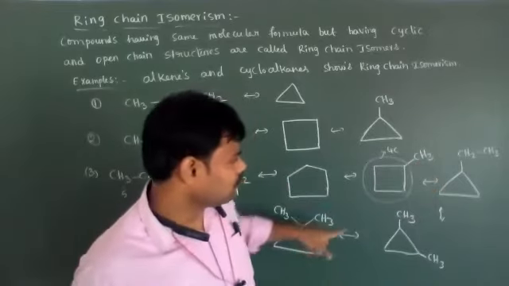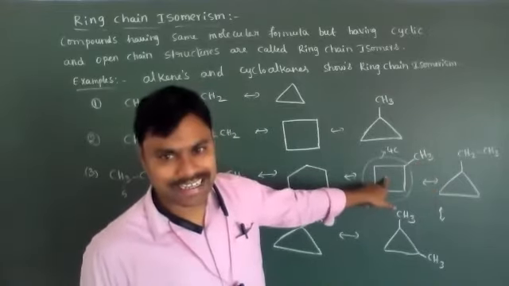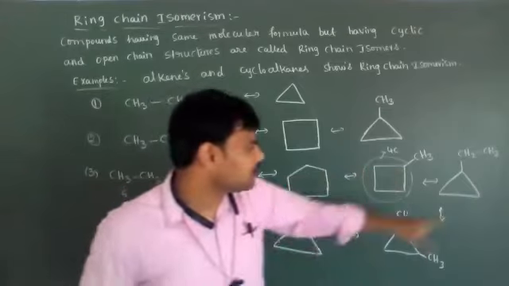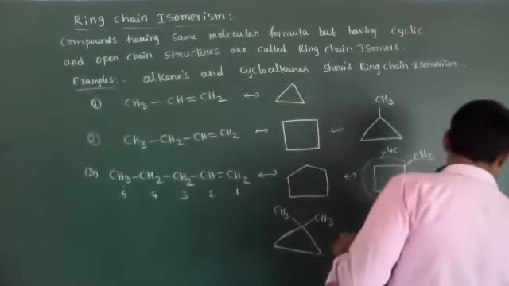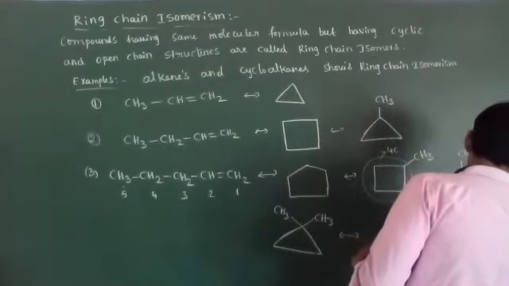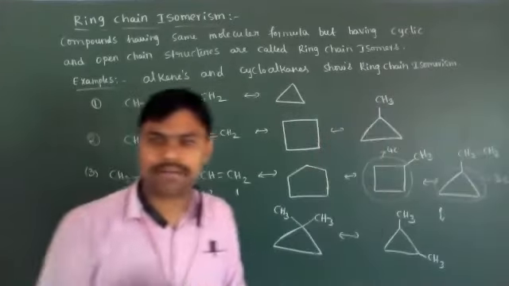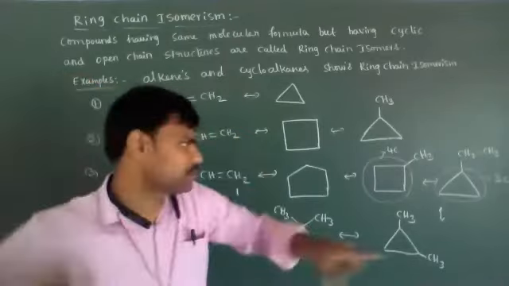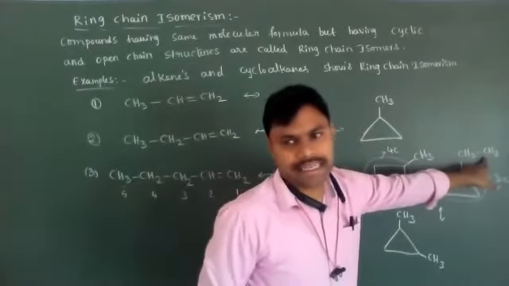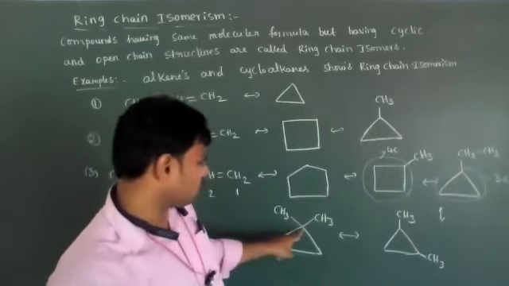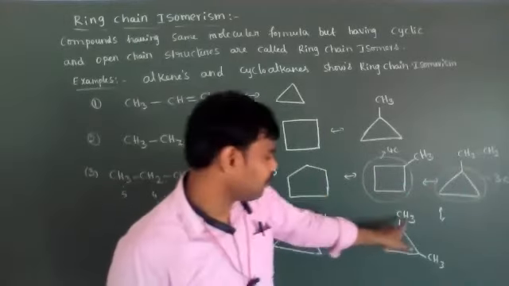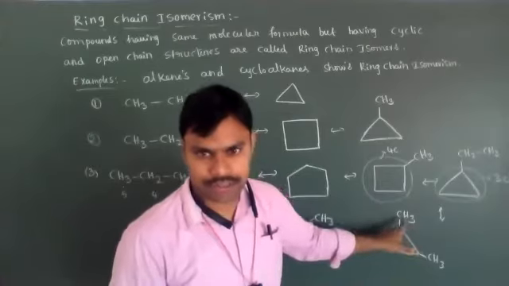Next, this 4 carbon cyclic ring I contracted into 3 carbon atoms, means 4 becomes 3. Next, for the remaining 2 carbon atoms we can write an ethyl substituent, CH2 bond CH3, or we can write 2 methyl groups. The 2 methyl groups may be on 1 carbon or on 2 different carbons, 1 and 2.